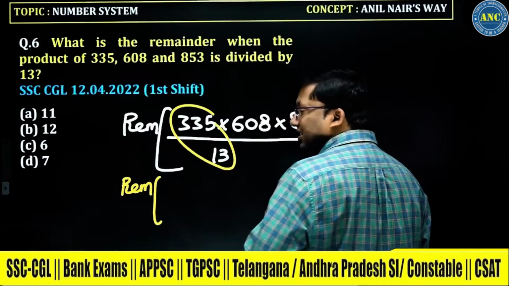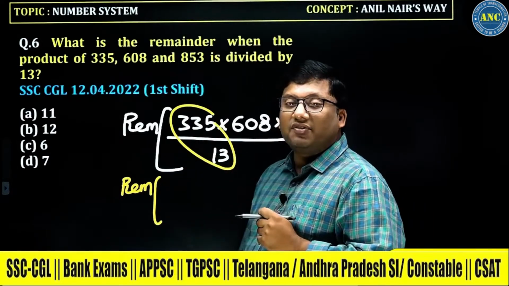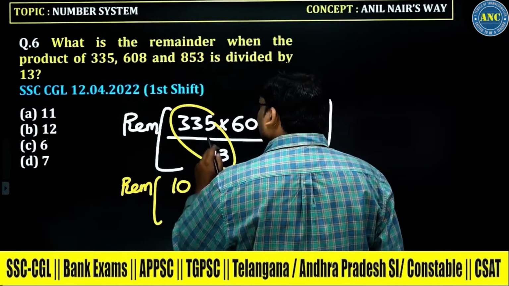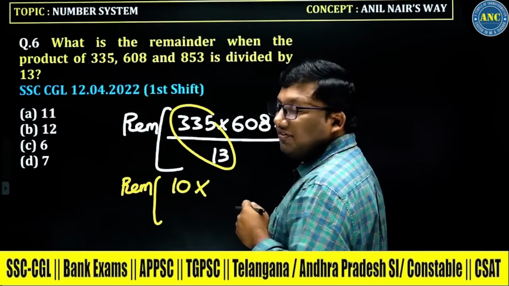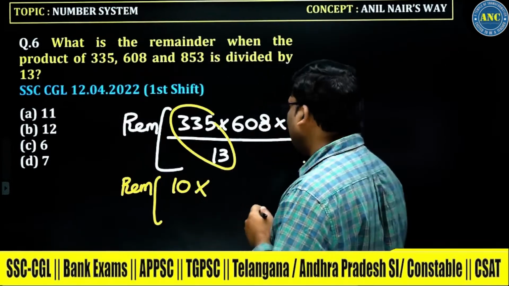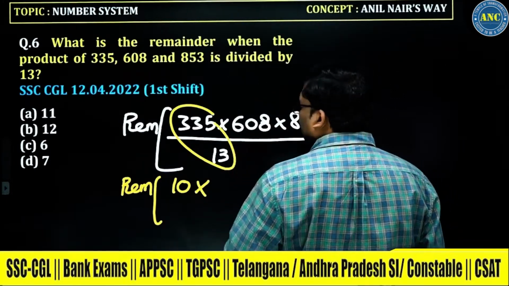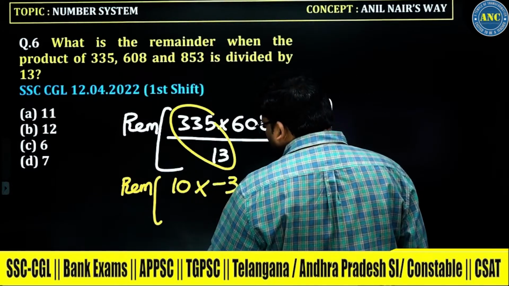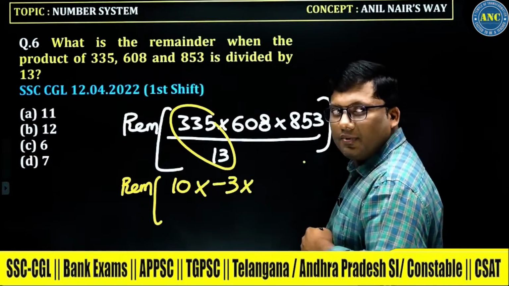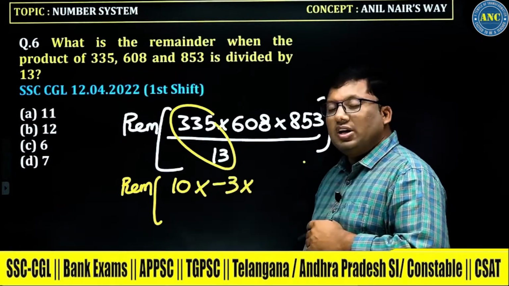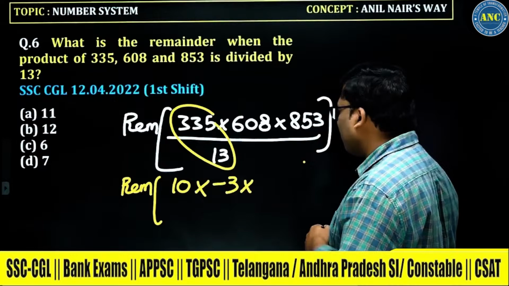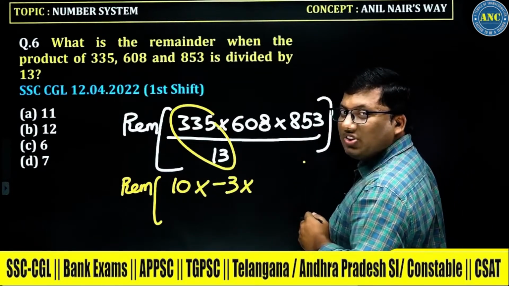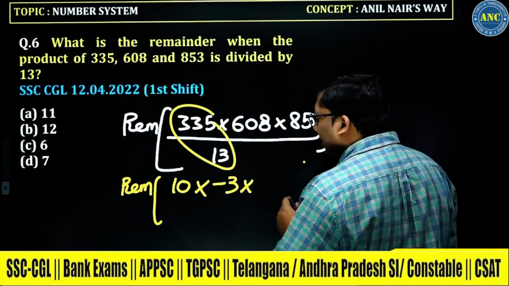13 2s are 26, 75. 13 5s are 65. Remainder is 10. 13 4s are 52, 88. 88 means 13 7s are 91, it is minus 3. 13 6s are 78, 73. 13 5s are 65, 8 remainder.